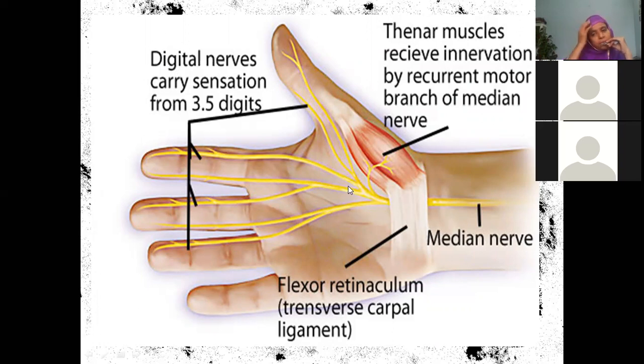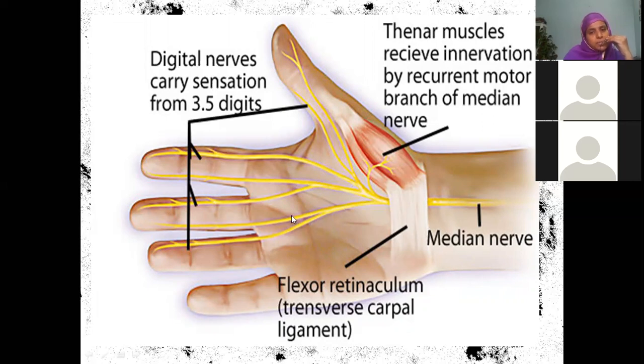I told you when I was discussing the artery, superficial and deep palmar arches. Do you remember I asked you to remember the word CP? Common palmar digital branch and proper palmar digital. That word is common, beta, when you go through your textbooks. So see, these are common palmar digital branches.